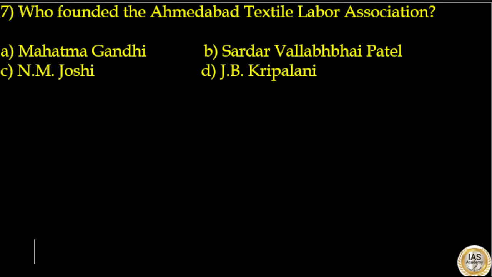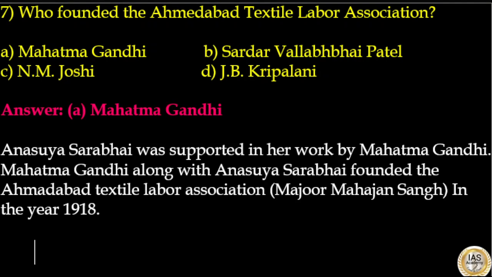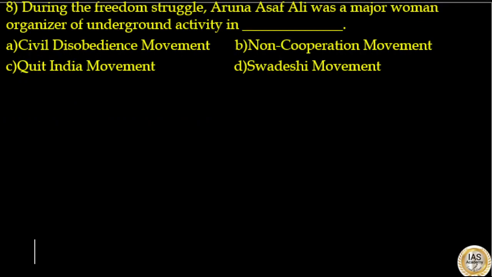Her answer to this question is option A, Mahatma Gandhi. Anasuya Sarabhai was supported in her work by Mahatma Gandhi. Mahatma Gandhi along with Anasuya Sarabhai founded Ahmedabad Textile Labour Association, that is Majur Mahajan Sangh, in the year 1918. So here answer to this question is option A.